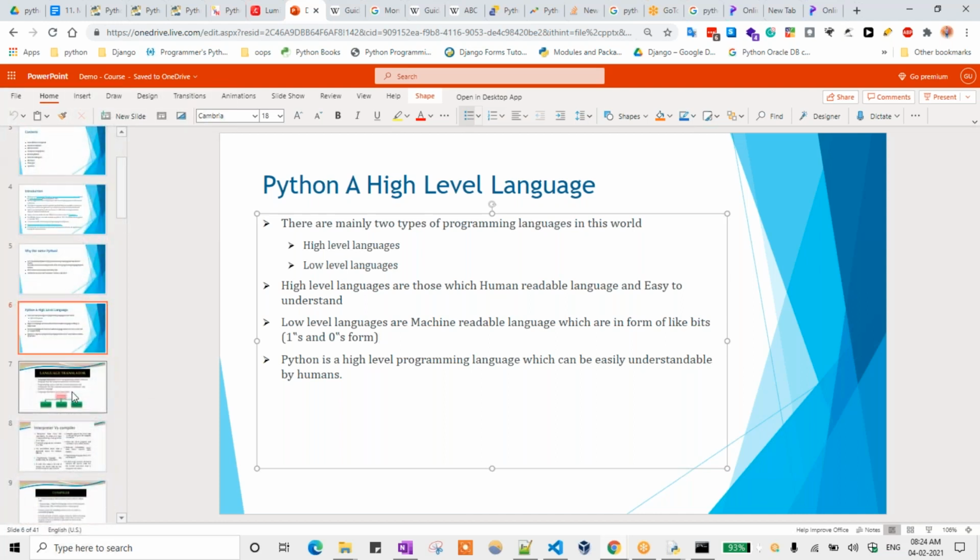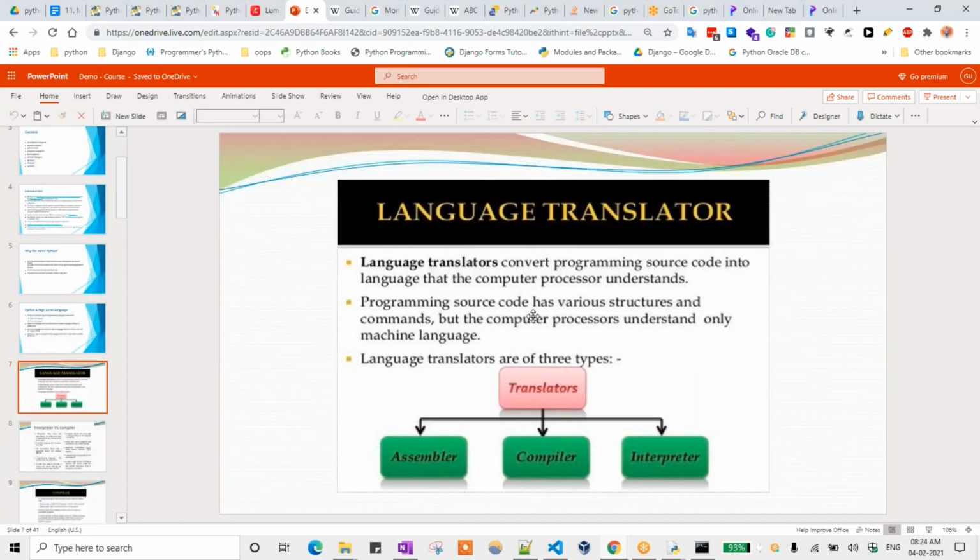Next you can see how it is converted from high-level language to low-level language. In computers there is something called a language translator. So what does it do? Language translators convert programming source code into language that the computer processor understands. The processor needs to understand which language it is, and then I need to convert that into low-level language. That is known as the language translator. Programming source code has various structures and commands, but the computer processor understands only machine language, that is, ones and zeros.